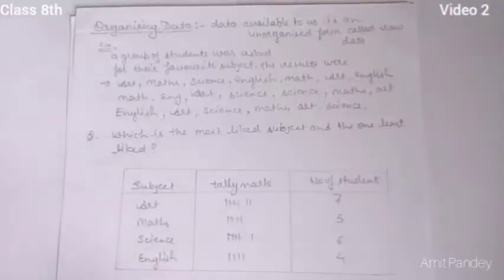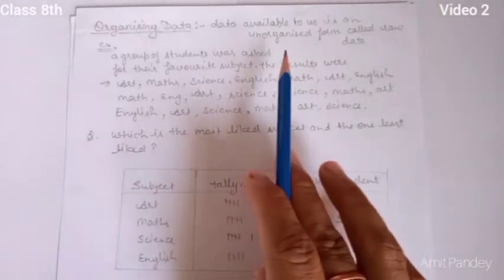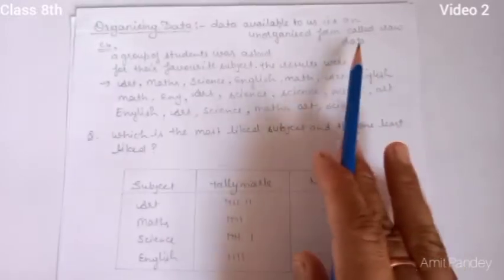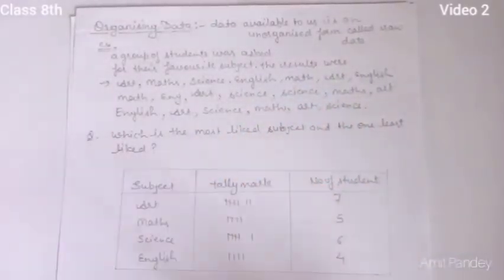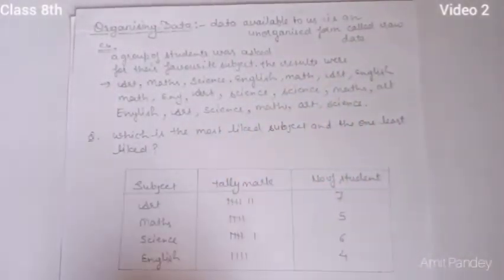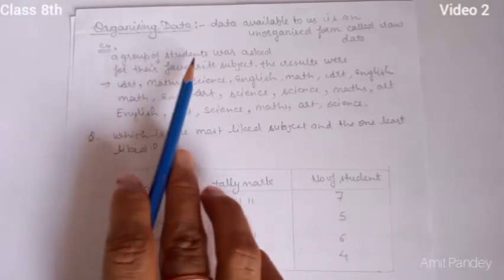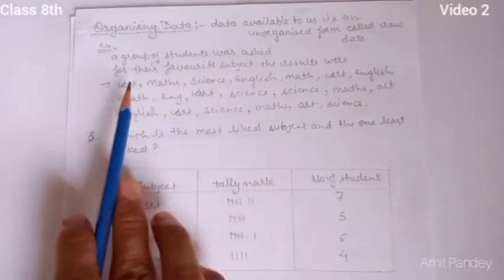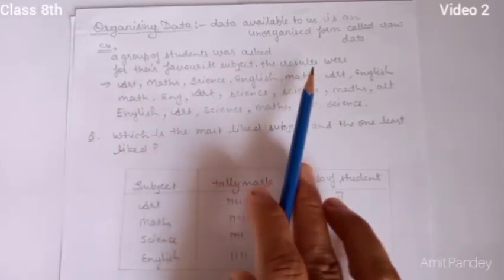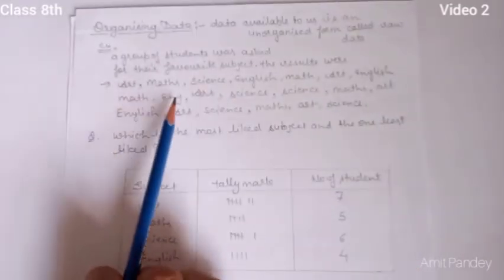Now, data available to us in an unorganized form is called raw data. So here is an example of raw data, meaning unorganized data. Now we'll see how we organize the raw data. Here a group of students was asked for their favorite subjects. The results were art, maths, and so on.